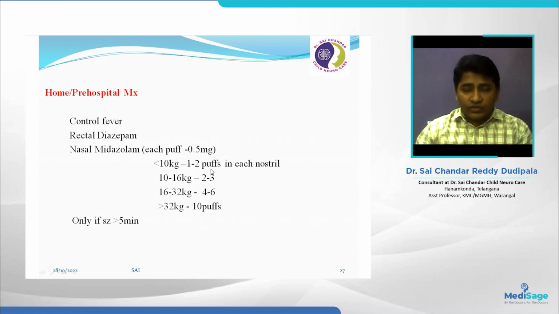So we need to demonstrate in our OPD, for any child with febrile seizures with high risk factors, how to use the midazolam nasal spray. Use the midazolam spray only if the seizure is more than 5 minutes. We need to write very clearly: use the midazolam spray if seizure is more than 5 minutes, and write 2 puffs in each nostril. We need to write these instructions and demonstrate very clearly, and use only one time. If the seizure has not subsided after 10 minutes, use the second time while starting to the hospital.